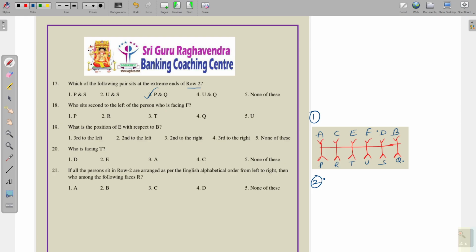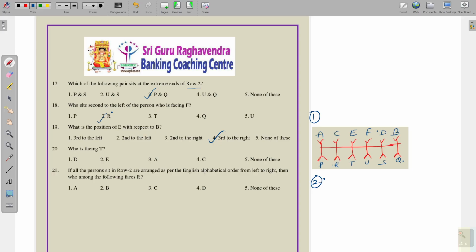Okay, so F is facing U. Who sits second to the left of U? From U, 1 and 2, R is the second to the left. Next, what is the position of E with respect to B? E with respect to B. So B here, 1 2 3, third to the right of B. Option 4 is the answer.